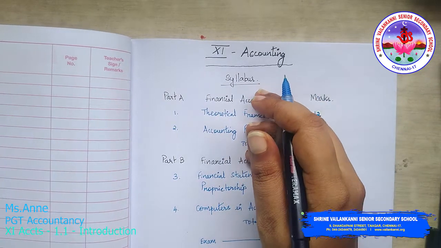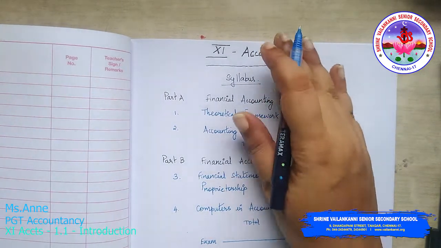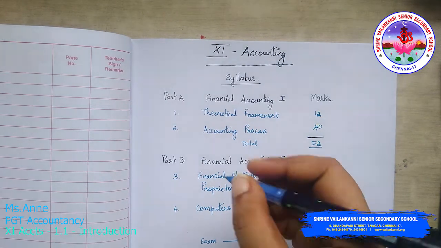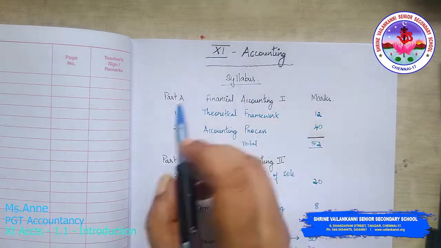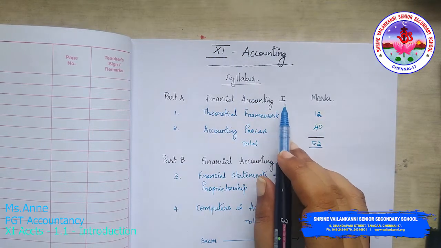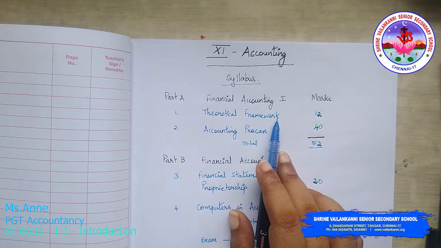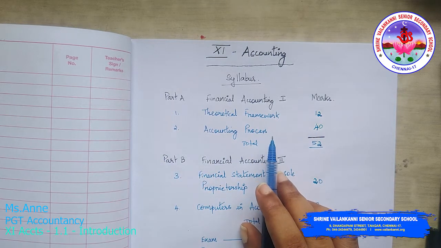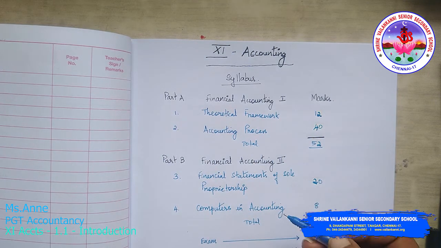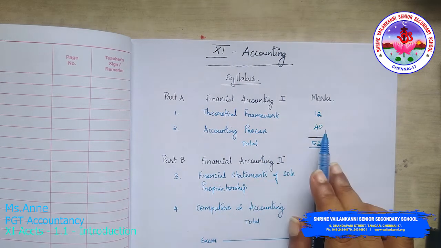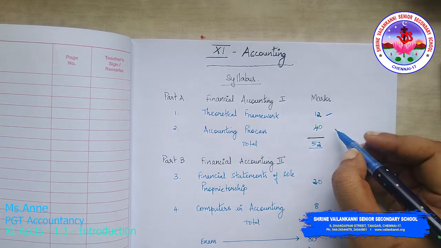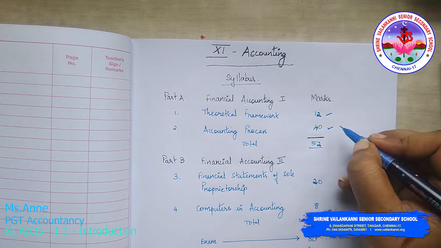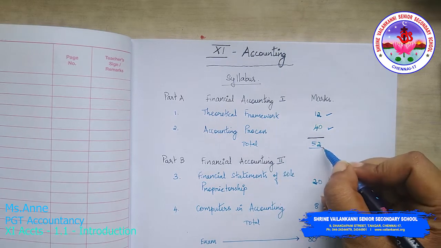Basically, what you're going to learn in this whole year is what I'm going to explain to you now. So what is there in your syllabus? Financial Accounting Part 1: you have the theoretical framework and the accounting process. In the first video, do you remember the process of accounting? The theoretical framework is for 12 marks and the accounting process is for 40 marks. So the total is 52.